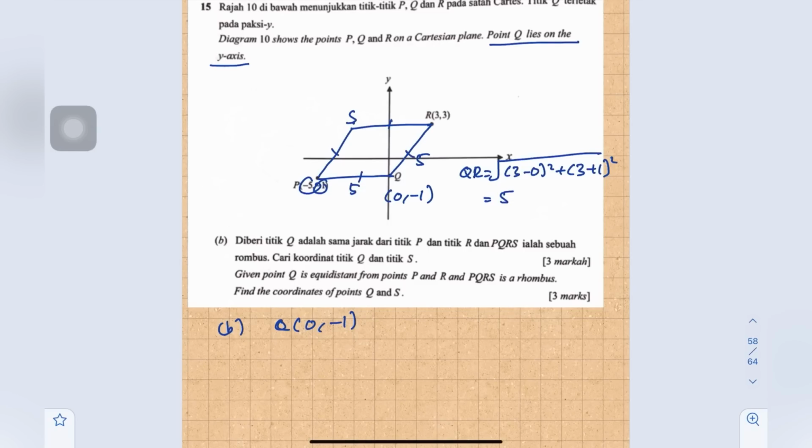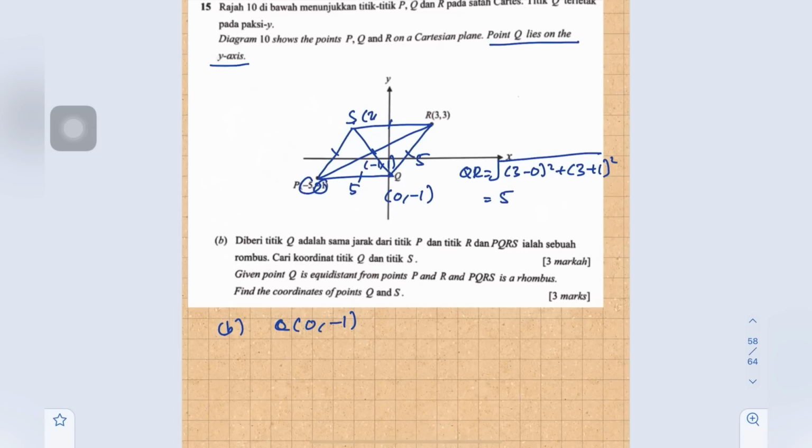Previously we already found the midpoint of PR, which equals negative 1, 1. If PQRS is a rhombus, meaning the midpoint of PR equals the midpoint of QS, the same midpoint. Then we can find the coordinates of S.